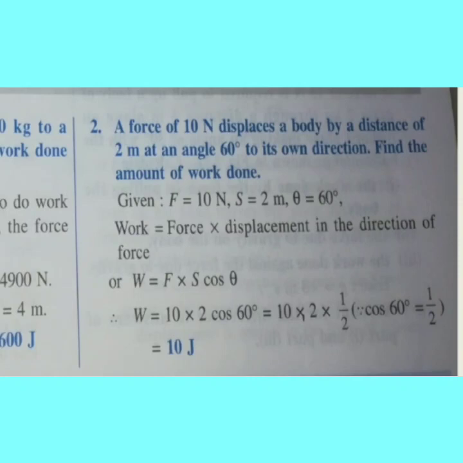F is equal to 10, S is equal to 2, theta is equal to 60 degree. Formula: work is equal to force into displacement in the direction of force. Then W is equal to F into S cos theta. Cos 60 degree value is 1 by 2. So 10 into 2 into 1 by 2, the 2 gets cancelled, it is 10 joule.